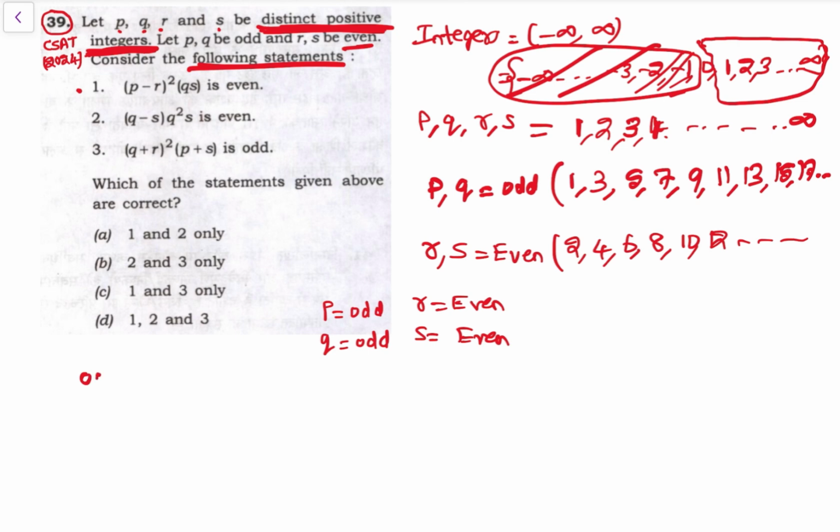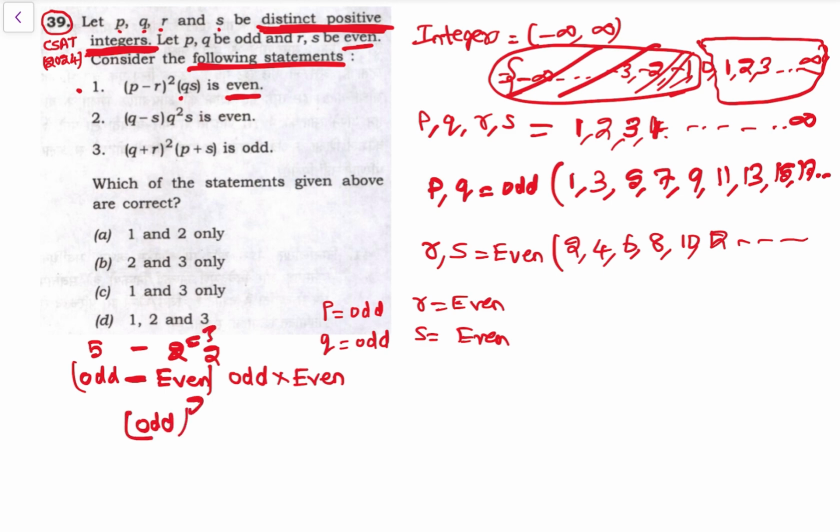So P is odd, minus R is even, square, into QS. So Q is odd, into S is even. We need to check whether it is even or not. We know odd minus even is what? Let's take 5 minus even 2, that is 3. So odd minus even is odd.